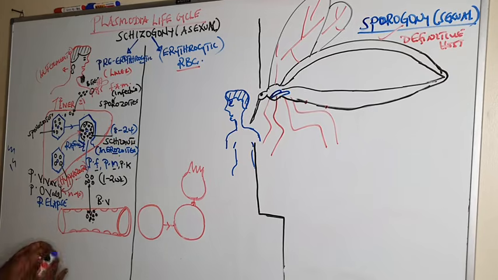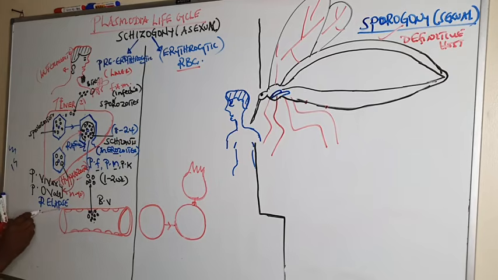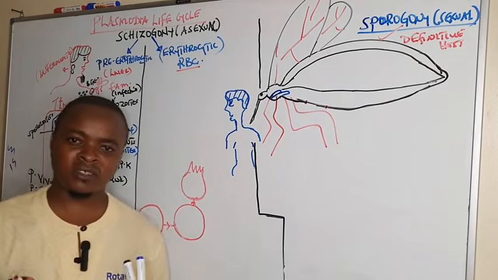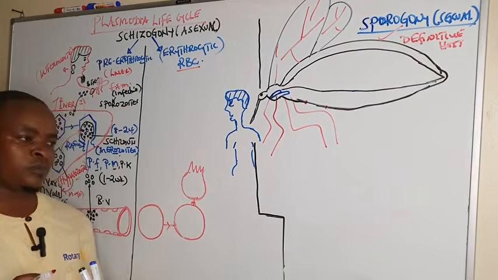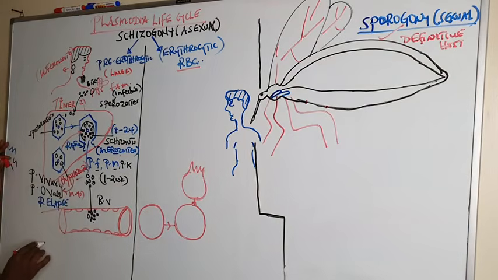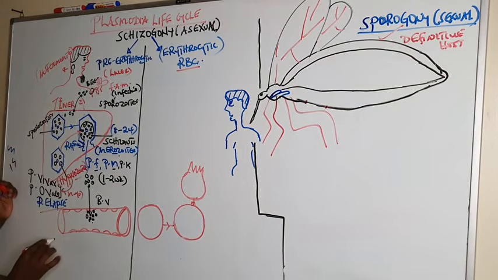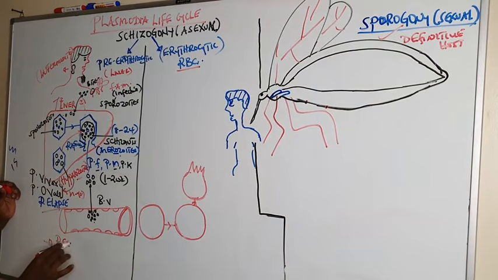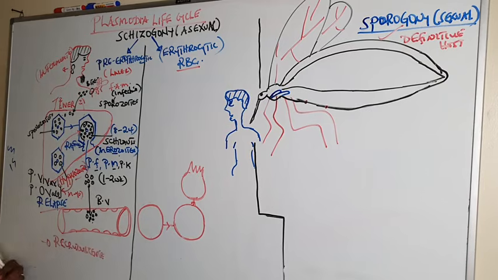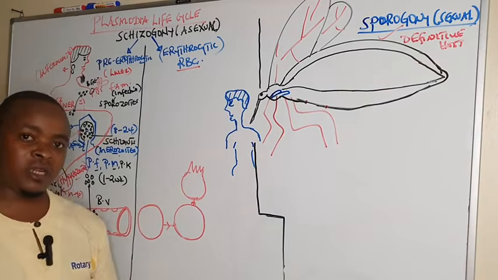So we are seeing relapse occurring specifically in P. vivax and P. ovale. And this relapse is different from the term known as recrudescence. Recrudescence is due to incomplete treatment of malaria.